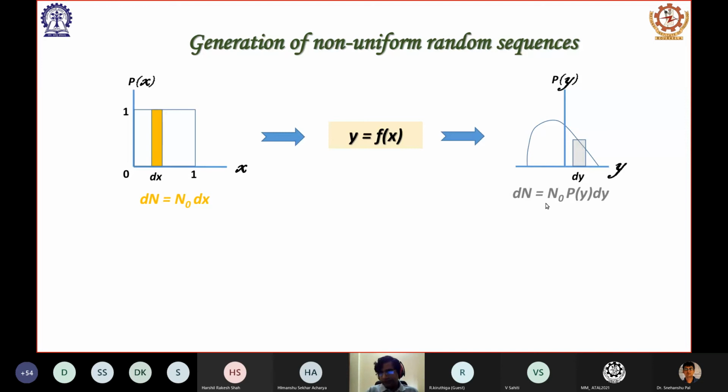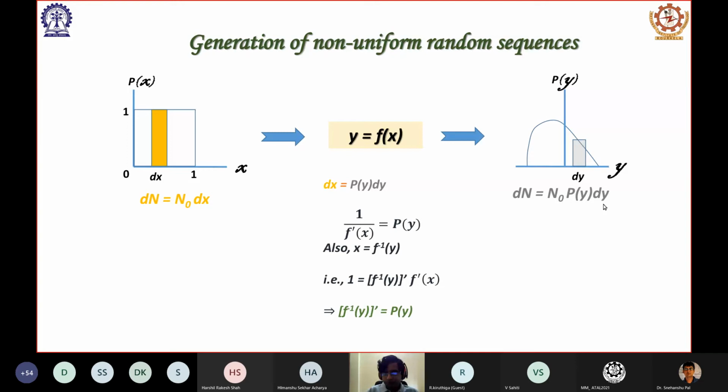So the dn is equal to, here it will be n naught p(y) dy, which is the area under this strip. Now the same number of numbers, if there are 50 numbers within this strip, the same 50 numbers are actually mapped here. So this dn is same on both sides, which means n naught dx should be equal to n naught p(y) dy. Okay, which means dx is equal to p(y) dy. Got it?